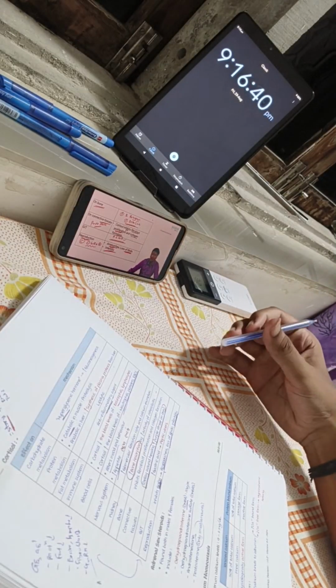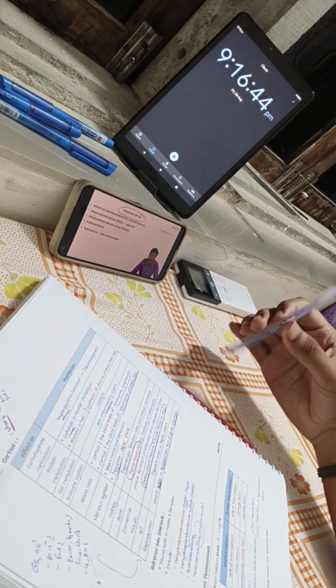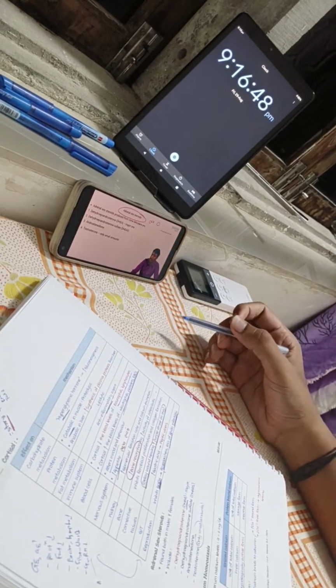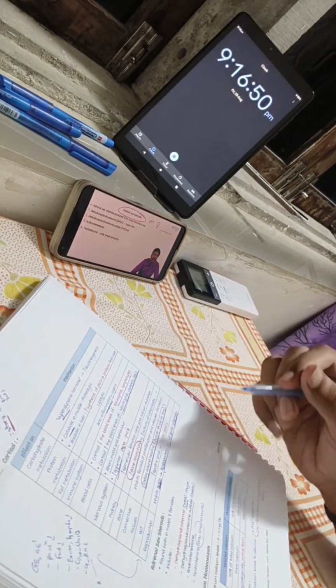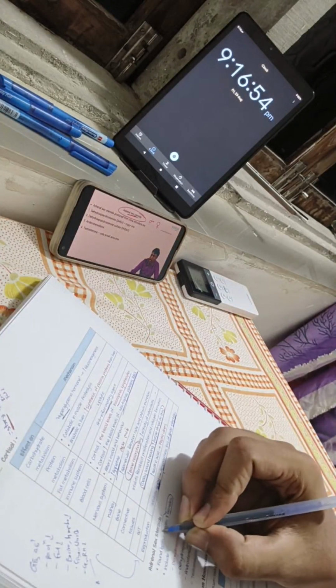Next, a few points on adrenal sex steroids. What is the first point you need to remember here? This is the source of sex hormones, and it is also the major source of male sex hormone in females. Females also have adrenal sex steroids, so these are found in both male and female.